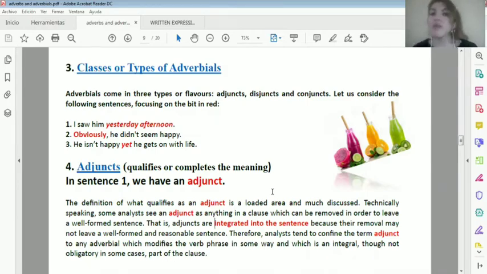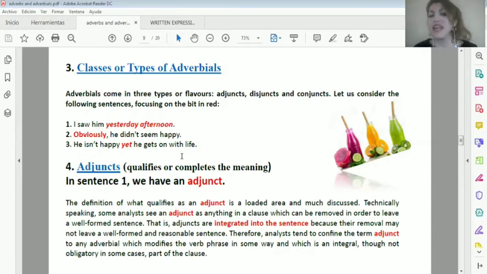They are the most common ones, the ones that modify the verb. So if we remove this adverbial, maybe "I saw him" will make sense, but not the same sense as if I add this adverbial adjunct.